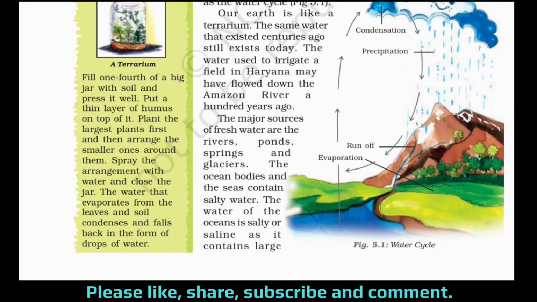The same water that existed centuries ago still exists today. The water used to irrigate a field in Haryana may have flowed down the Amazon River 100 years ago. The major sources of fresh water are the rivers, ponds, springs, and glaciers. So these four are the sources of fresh water. So you will find fresh water in rivers, ponds, springs, and glaciers.